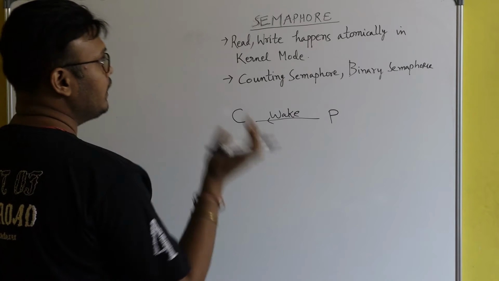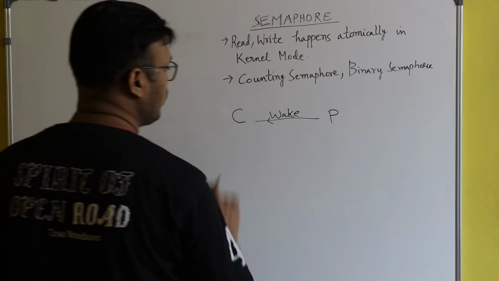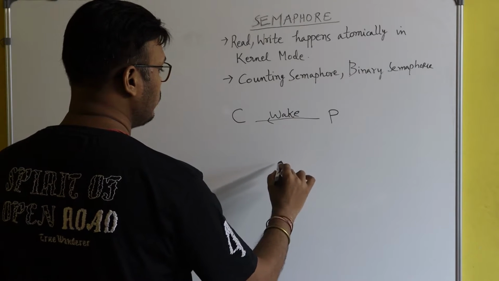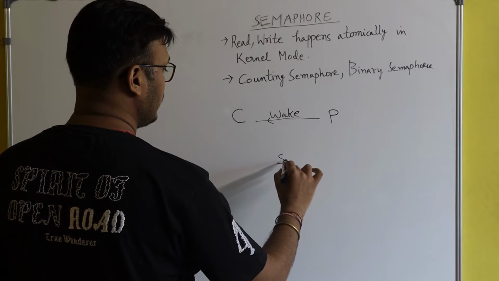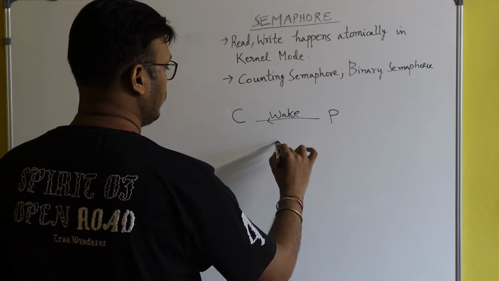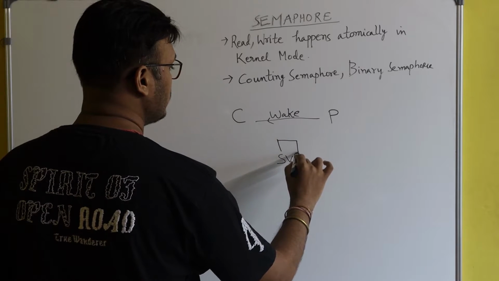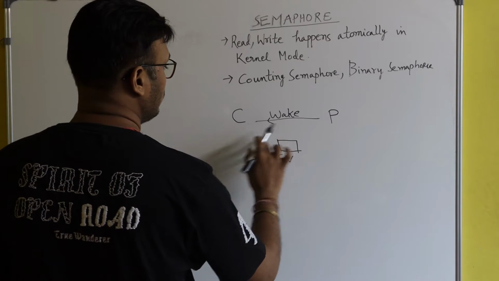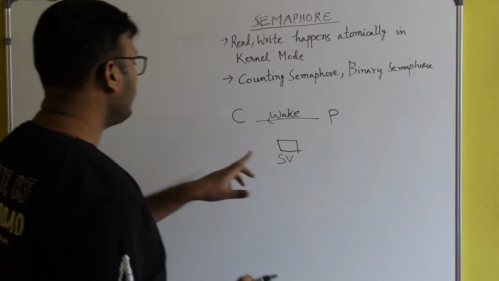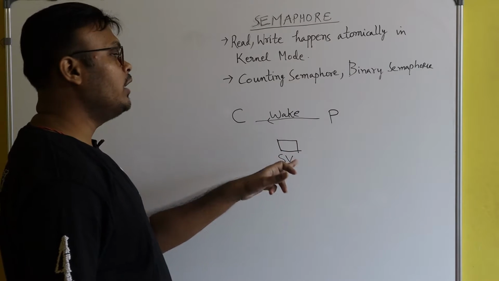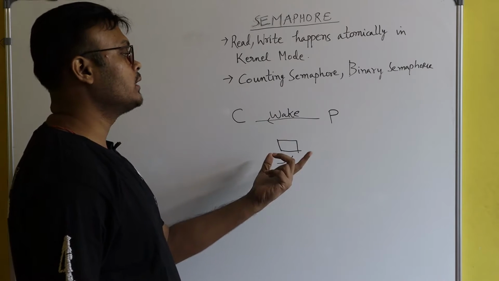So what Dijkstra did, in order to solve this problem, was introduce one semaphore variable, SV. It is an integer, so it holds an integer value. What value will it hold? It will hold the number of wake up calls.